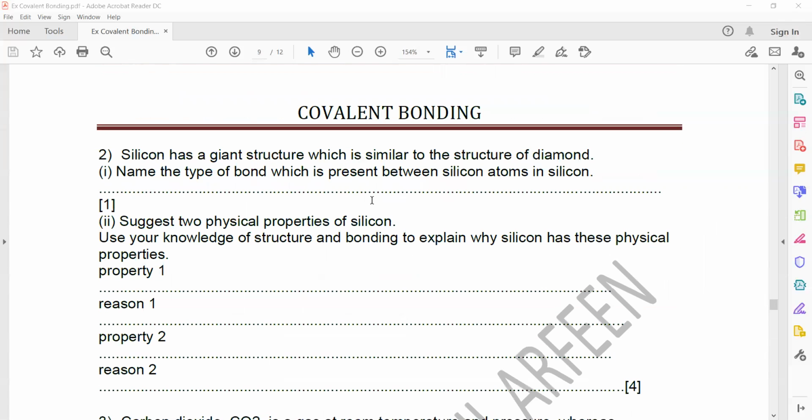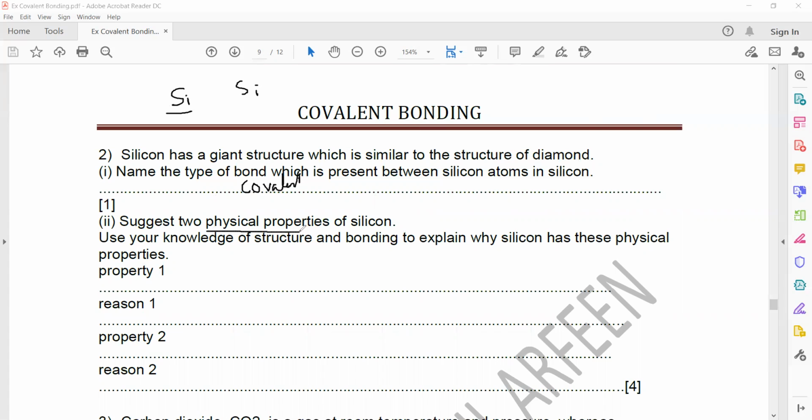Silicon has a giant structure. Here they're not asking about silicon oxide, they're saying silicon. Name the type of bond present between silicon atoms in silicon. What kind of bond is between silicon and silicon? If one silicon is bonded with another silicon. Because both are non-metals, whenever both are non-metals, what kind of bond will they have? They will have a covalent bond.